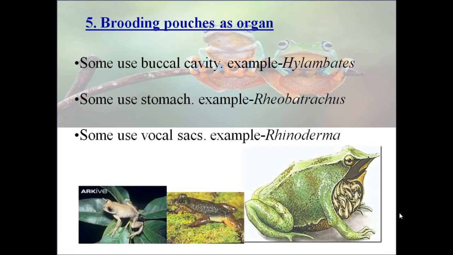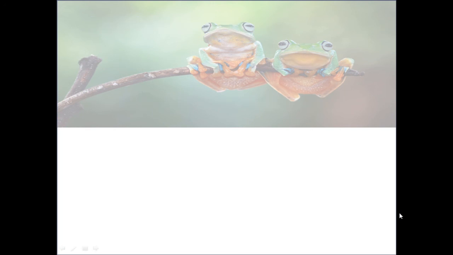See, these are three examples. The first is Hylambates, which uses the buccal cavity as a brooding pouch. Second is Rheobatrachus, which uses the stomach as a brooding pouch. And third, Rhinoderma, the vocal sac used as a brooding pouch.